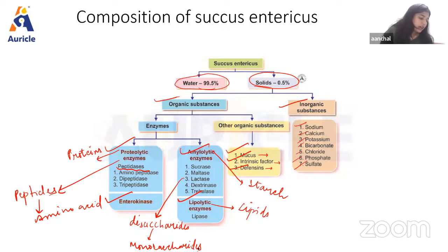Now talking about the last one. For the lipolytic, we have the intestinal lipase that acts on triglycerides and converts them into fatty acids, right?